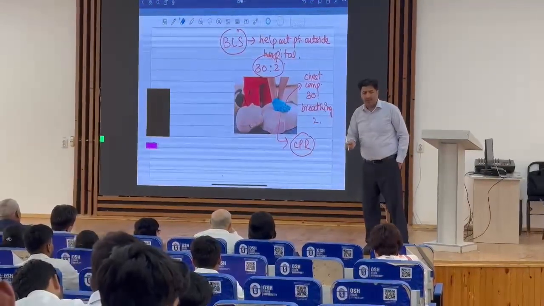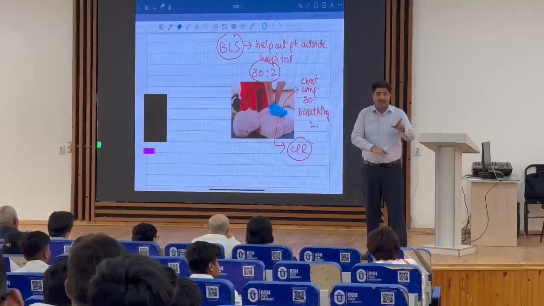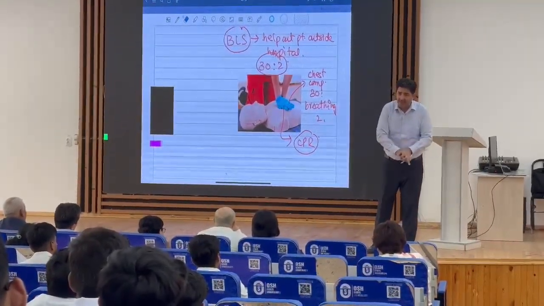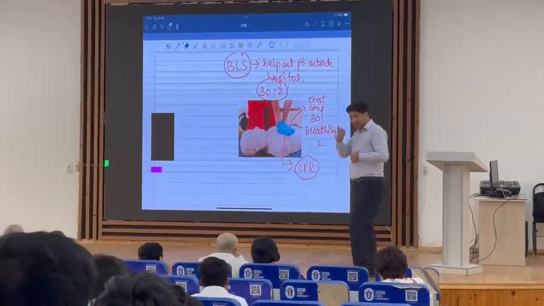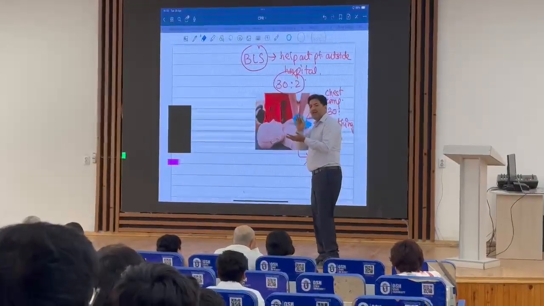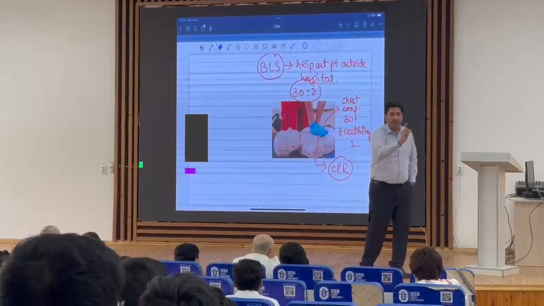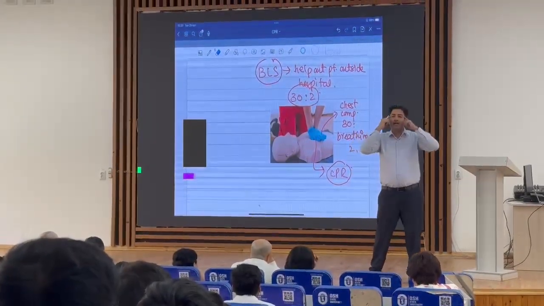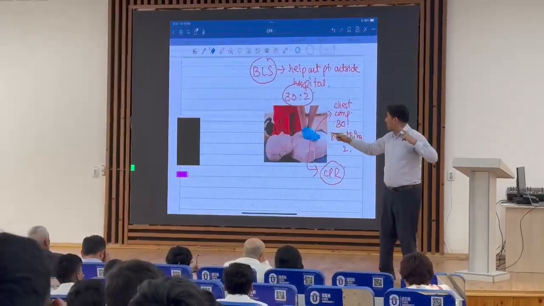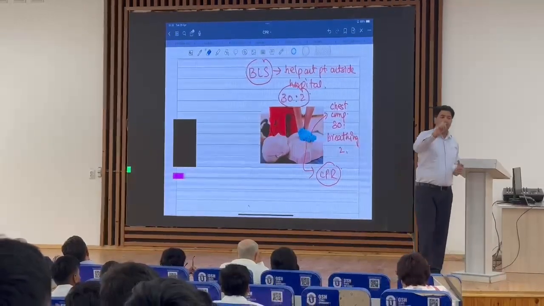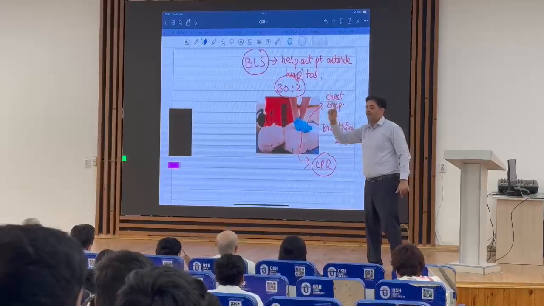No pulse, no breathing. Now Raj will start cardiopulmonary resuscitation and perform 30 chest compressions to revive the circulation. To revive what? Circulation. And when he completes 30 compressions, now he is going to give what? 2 rescue breaths to the patient. Because he knows that in BLS the protocol is what? CAB. First priority is circulation, second airway, third breathing, very good.